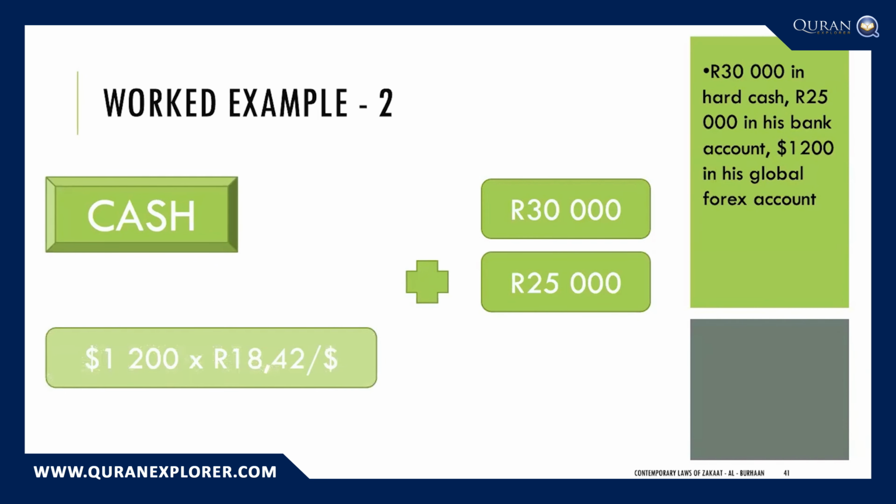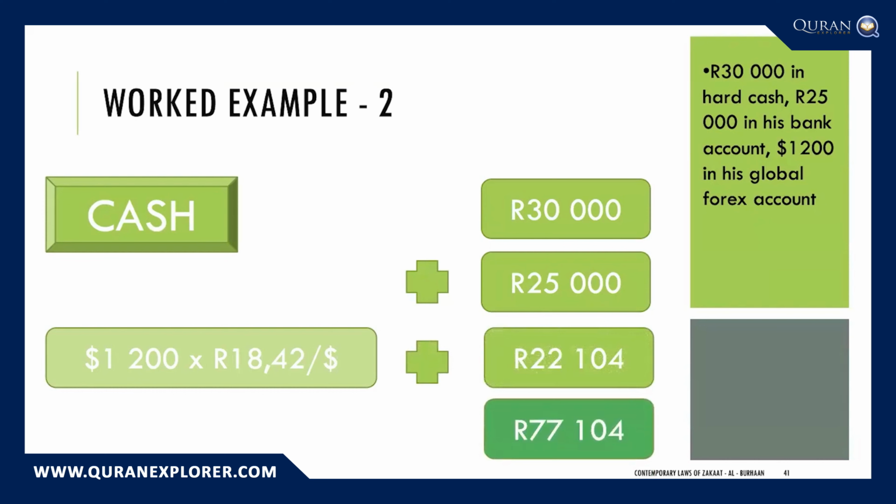You can pay it in dollars. So if you want to work out 2.5% on dollars and discharge it in dollars, you could do that. But if you are paying your zakat in South Africa in rands, and you want to calculate your liability in rands, which most people generally do, then we will translate the $1,200 at the spot rate on the zakat date. So his zakat date is the 1st of Ramadan. He would go and check what is the dollar rand exchange rate on that date, assuming it's 18 rand 42 to the dollar. We translate that at 22,104 rands.